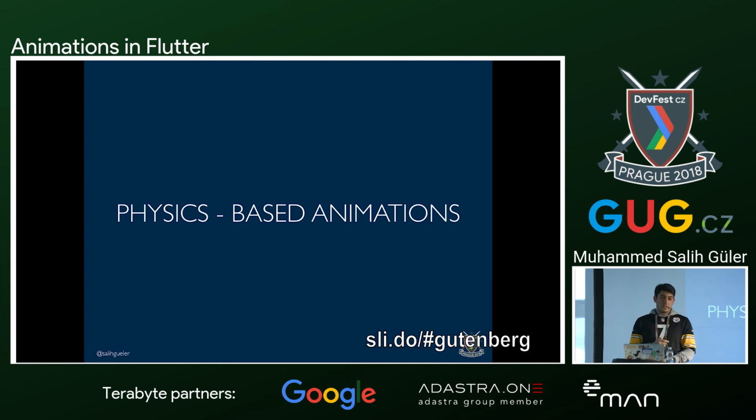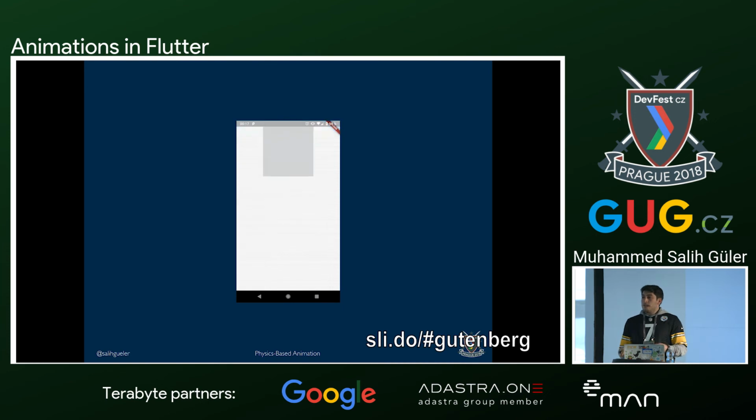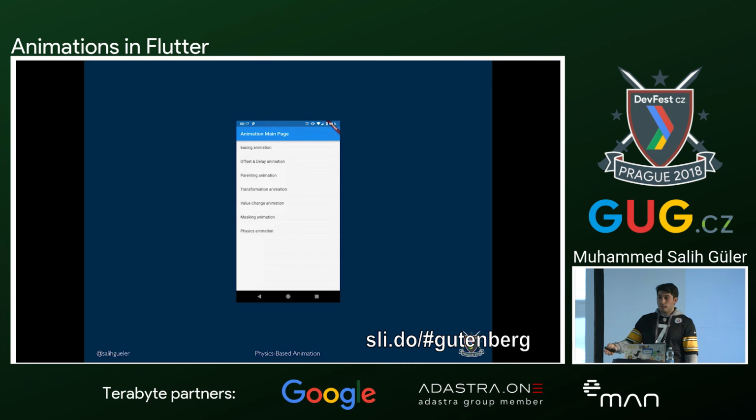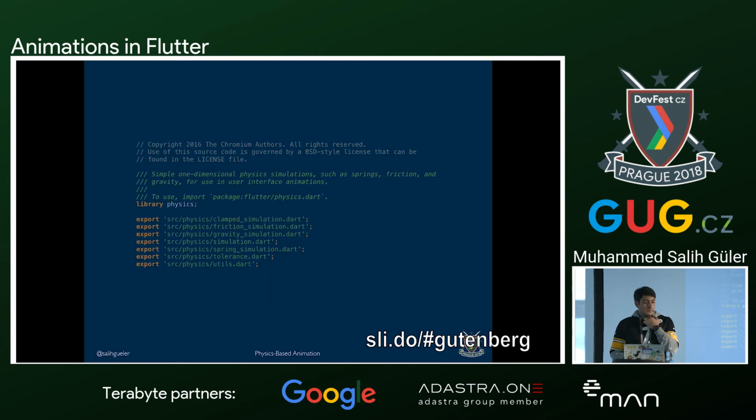So physics animation is, as we said, Flutter trying to give us an opportunity to use physics rules that we learned in school. In the Flutter physics class, we can see friction simulation, gravity simulation, and spring simulation, to have something more real, something from real life, that you can use with physics animations.